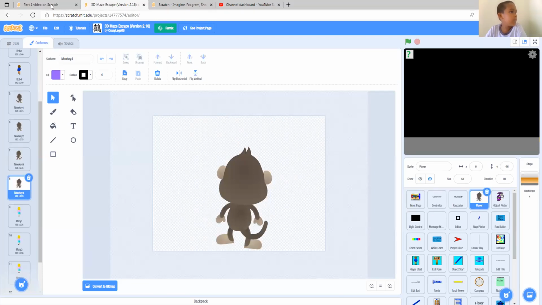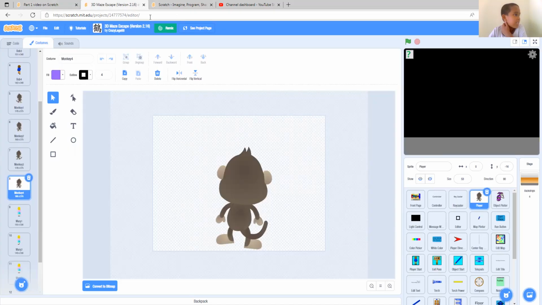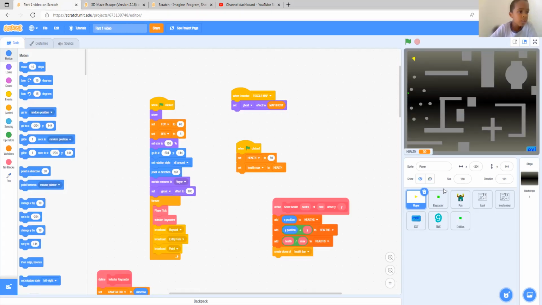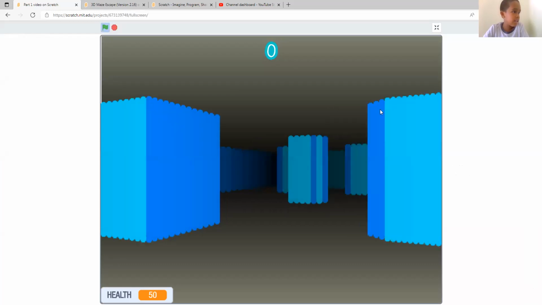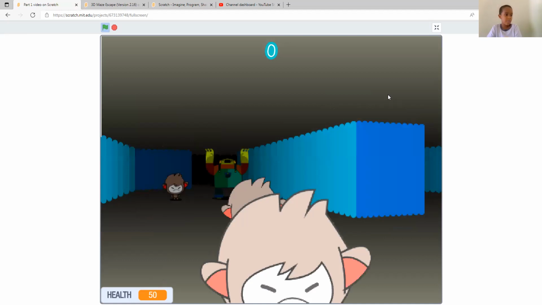Normally, in this 3D maze escape version, we are going to copy this player. But for that, we have to make a few tweaks: we delete all this, remove all the code and everything. I'll show you a different way. For now, let's just focus on these sprites I have here. As you can see, in the game we have to avoid these enemies coming our way. They scared me.